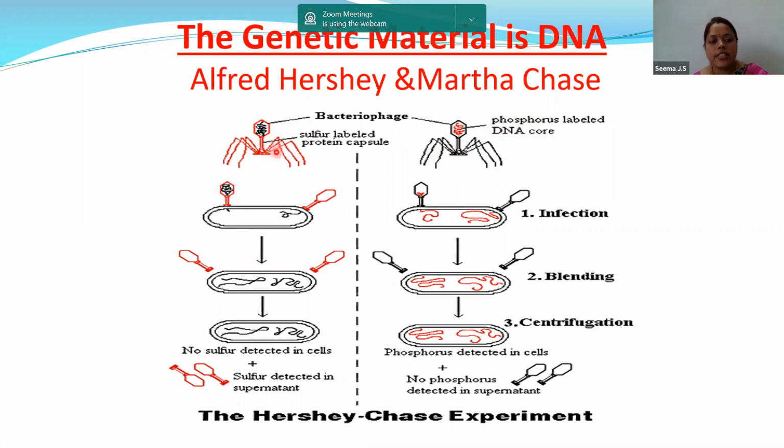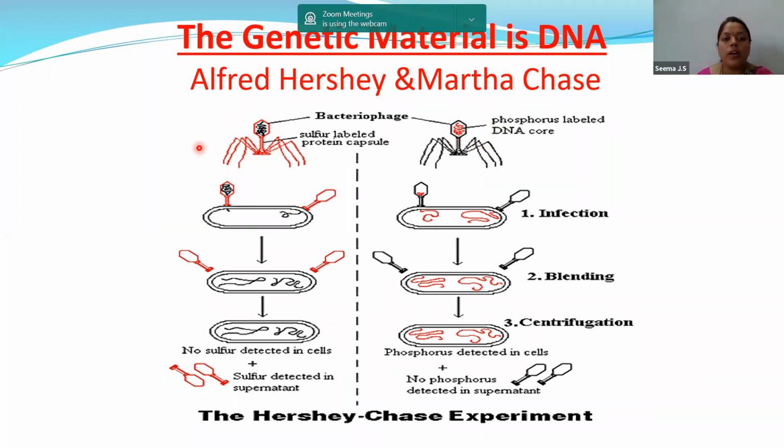Once again, the first step is growing the bacteriophage in radioactive sulfur and growing the bacteriophage in radioactive phosphorus. The phage grown in radioactive sulfur contained radioactive protein, whereas the phage grown in radioactive phosphorus contained radioactive DNA.